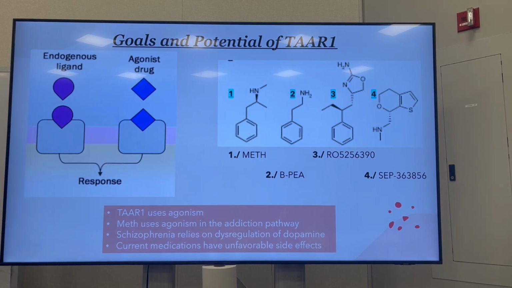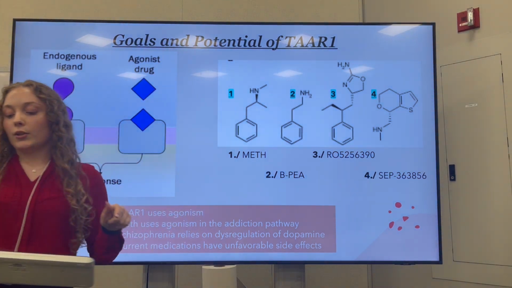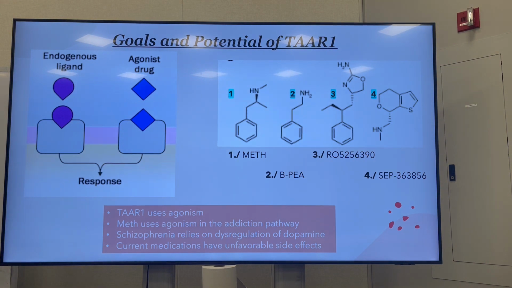Starting off with methamphetamine addiction, you can see the compound labeled meth here. Meth is also known as a highly addictive opioid that actually binds to and stimulates TAAR1. When it binds to TAAR1, it causes an influx of dopamine in the brain, which is associated with the formation of addictive pathways, as well as the euphoria feelings that are associated with methamphetamine addiction. However, recent research shows the potential of a TAAR1 agonist in addiction medication and health, because it will stimulate the receptor, but it won't cause that influx of dopamine that creates, once again, the addictive pathways.